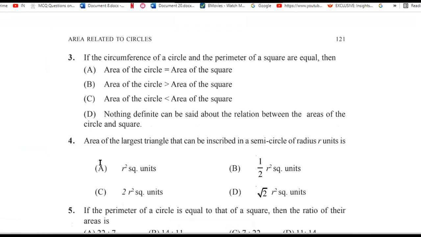If the circumference of a circle and the perimeter of a square are equal, meaning it is given in the question that you have a circle and a square and their perimeters are equal, then would their areas be equal? Would the area of the circle be equal to the area of the square, or greater, or lesser, or can't we say? Which option do you think it would be? Just think and give me an answer, then I will help you solve this question.